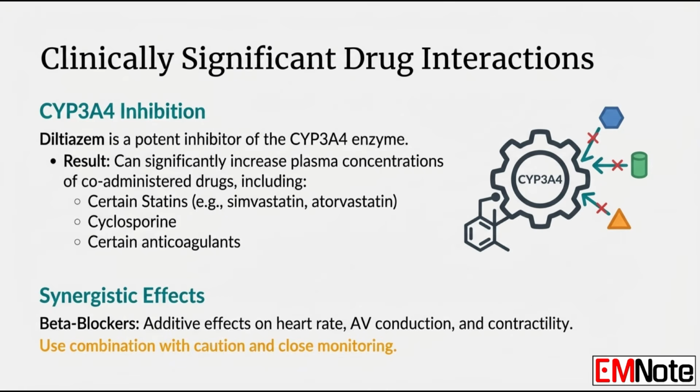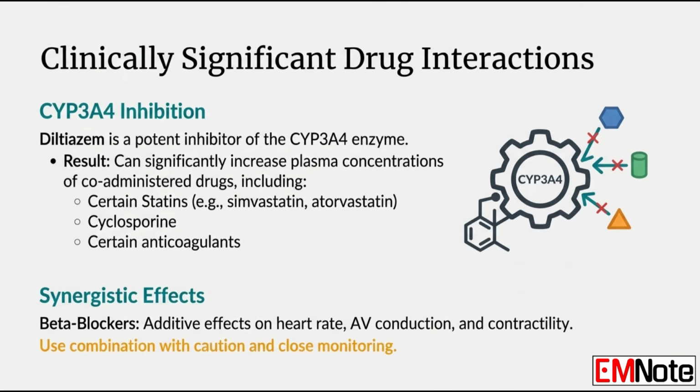It is a moderate to potent inhibitor of the cytochrome P450 3A4 enzyme system. This is the same pathway used by many common medications, including several statins and the novel oral anticoagulants. When we start a patient on Diltiazem, we often must preemptively lower their dose of simvastatin or atorvastatin to avoid the risk of rhabdomyolysis.